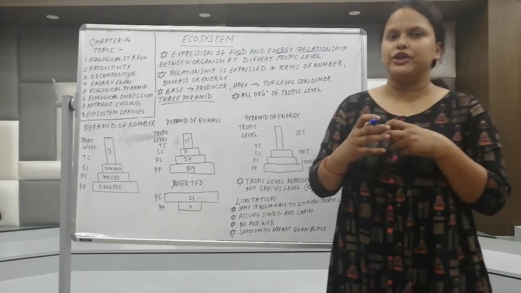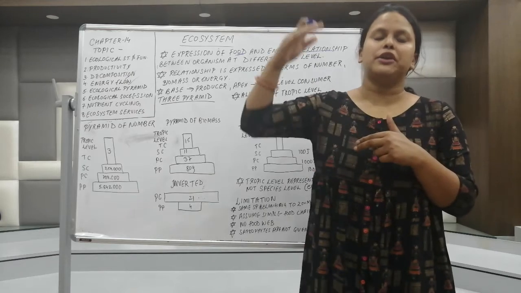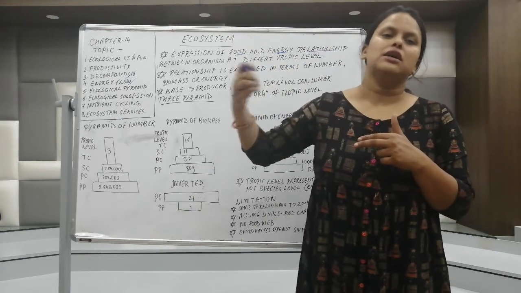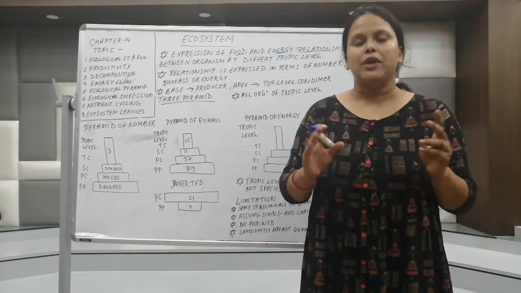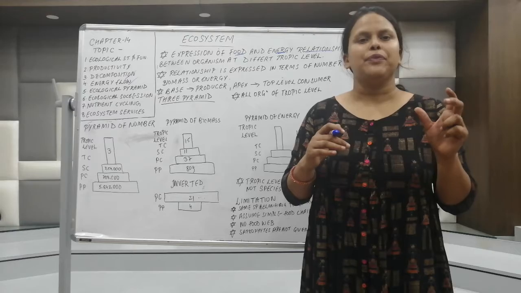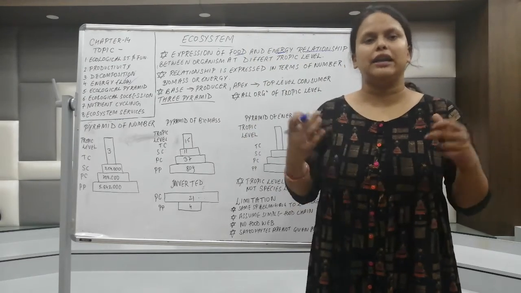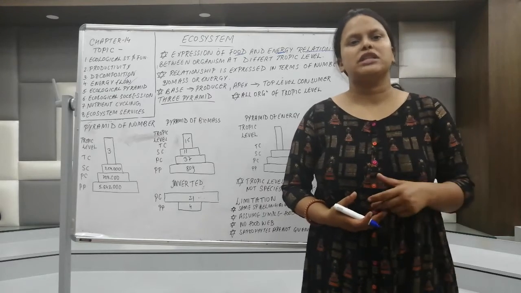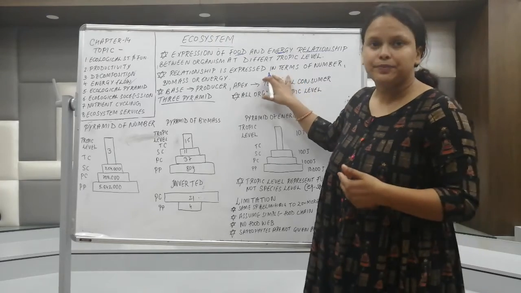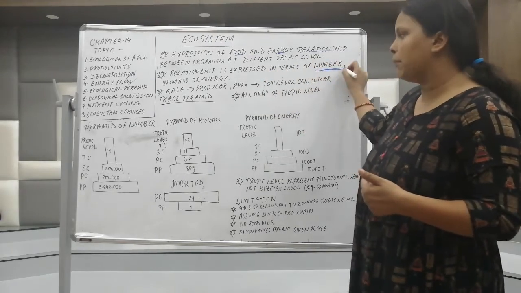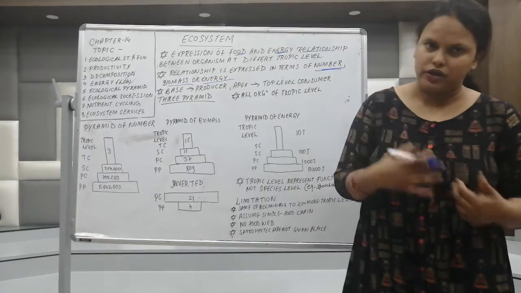Then the pyramid of energy. As you know, the pyramid of energy is universal. From one trophic level to a different trophic level, when the energy moves, it loses some energy in the form of heat, and therefore the pyramid will always be upright. In the first trophic level, there will be lots of energy, but at the top level, the energy will be reduced. So this is the ecological pyramid for energy. We'll be studying three pyramids: number one is the pyramid of number, number two is the pyramid of biomass, and number three is the pyramid of energy.